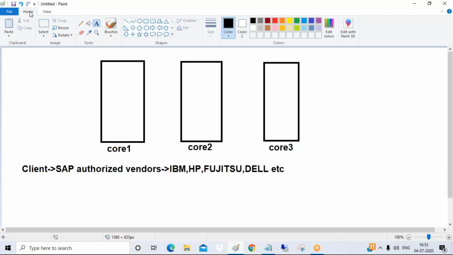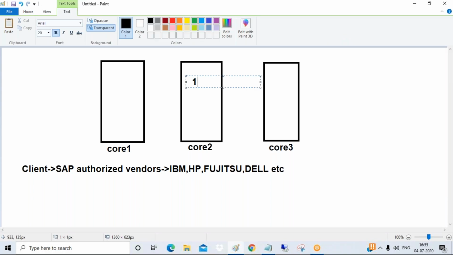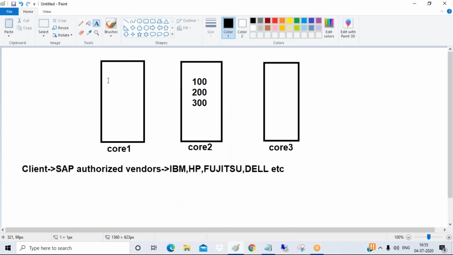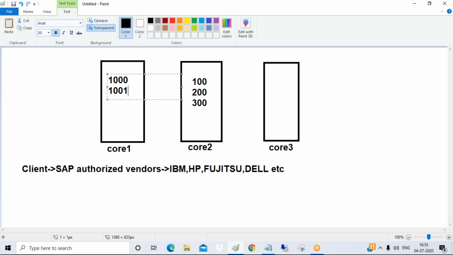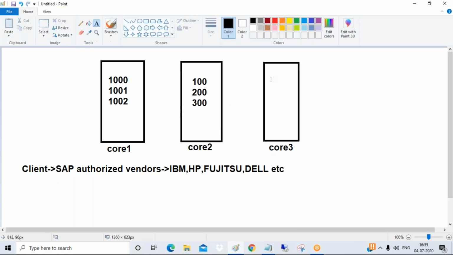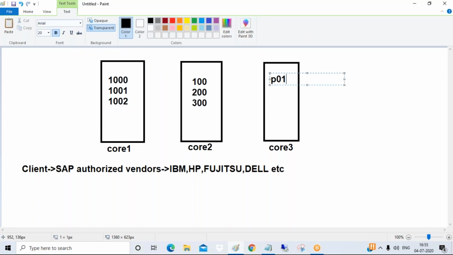Suppose, guys, you want to update a quantity. Suppose you want to update this value, say 100. We have some quantity, say 200. We have say 300 and so on, guys. And these are my customers, and these are my product numbers.